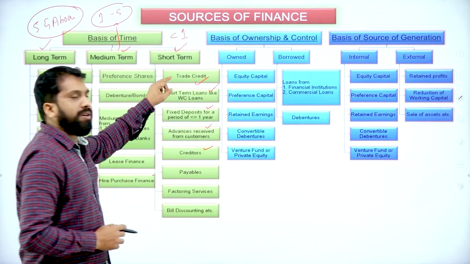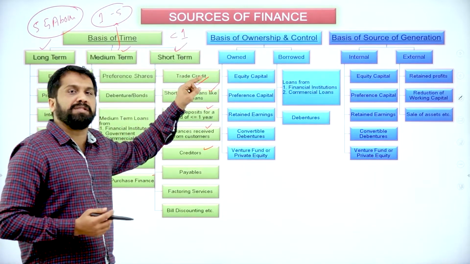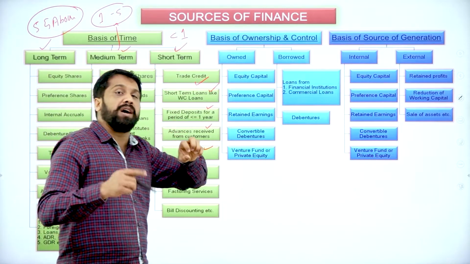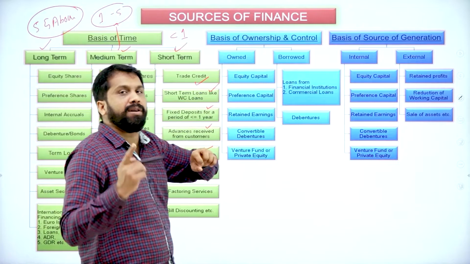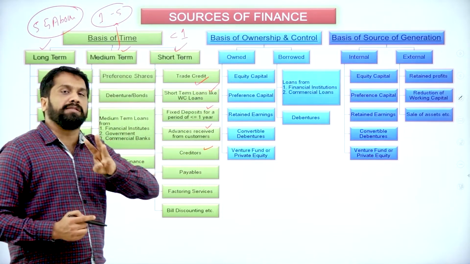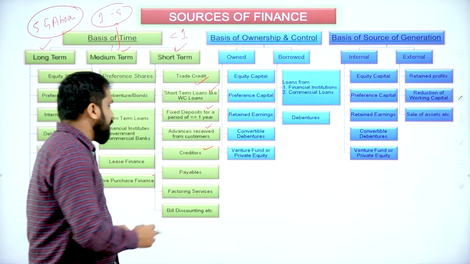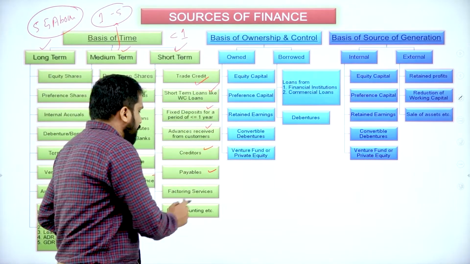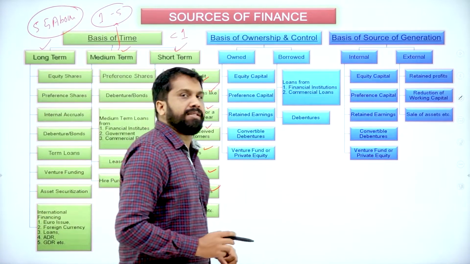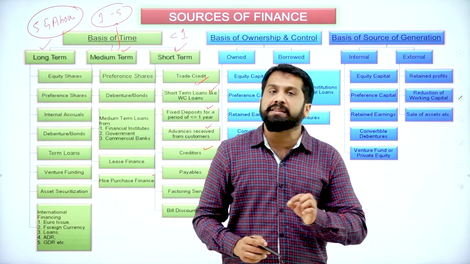Next, creditors. Creditors, it is nothing but your trade credit only. Creditors means you have purchased, you have not yet paid the money. You have taken 3 months time. After 3 months, you go and pay your money to creditors. That is easy. Next, payable, almost similar. Factoring services. Factoring means mediators.